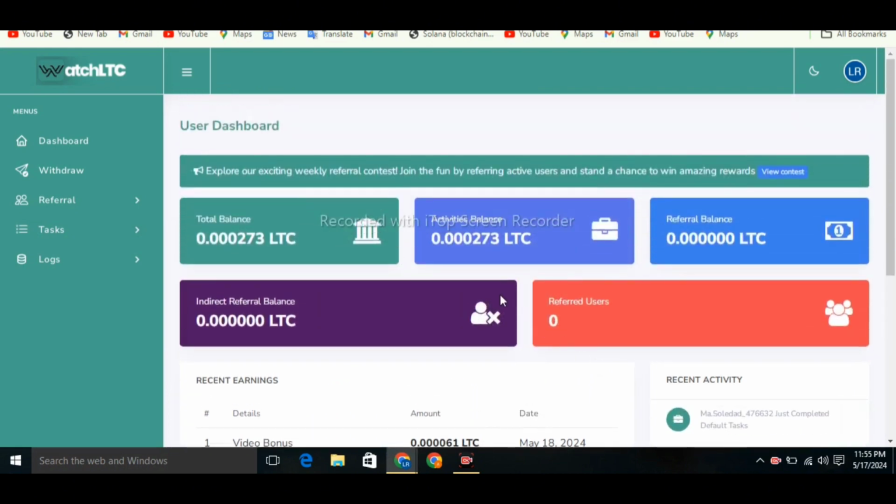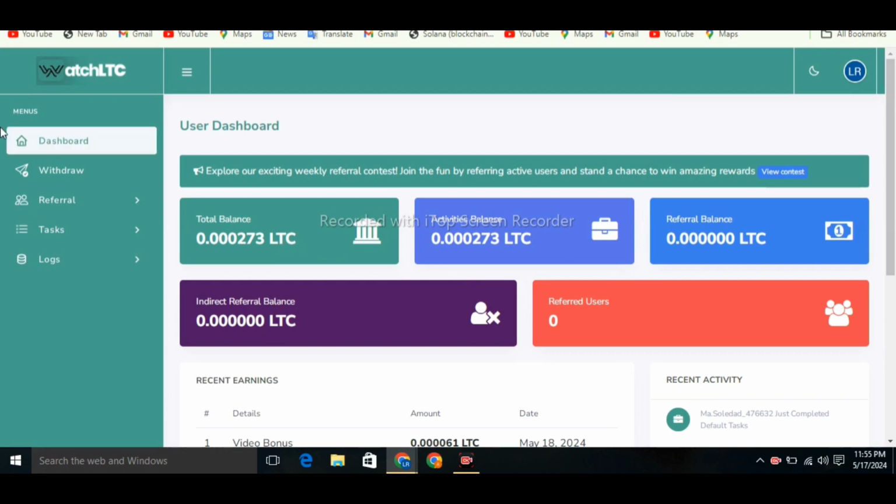Now how can you reach here? I already told you that. And how can you start your earning on this website? We have many more methods available. First of all, before doing anything, you have to update your Litecoin wallet address in this website to take withdrawal.